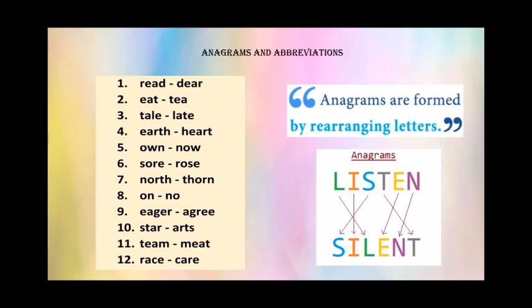So for example, there is read. You have to use only these 4 letters. You cannot delete any letters. You cannot add any letters. It should be formed out of the same word. For example, there is listen here. So you all can see the same letters are used. There is no omission, there is no addition. So for listen, the word that is created from listen is silent.